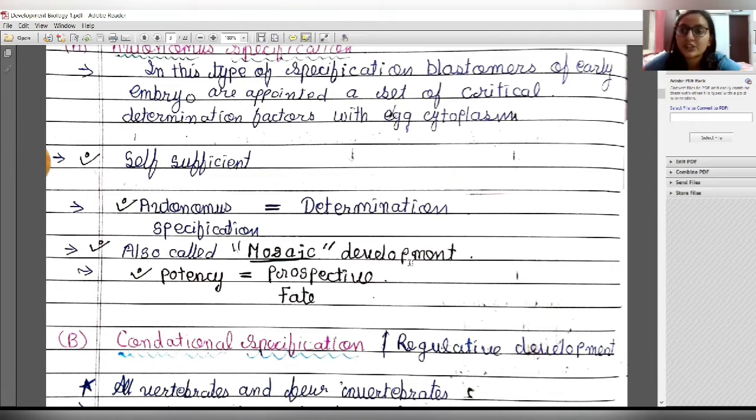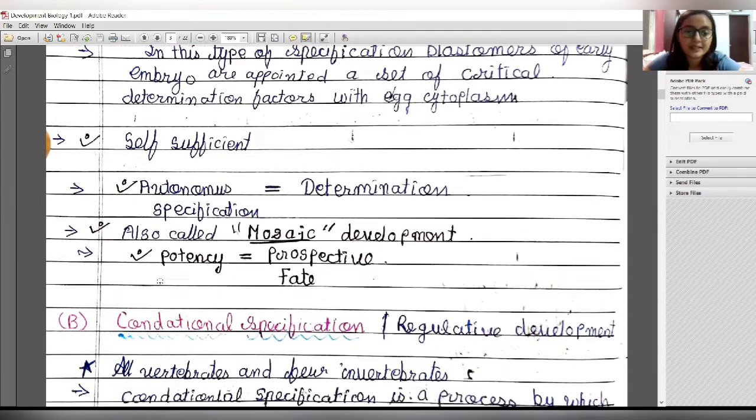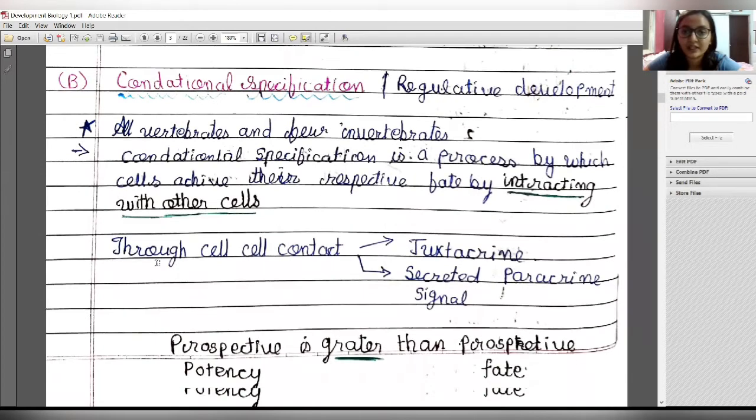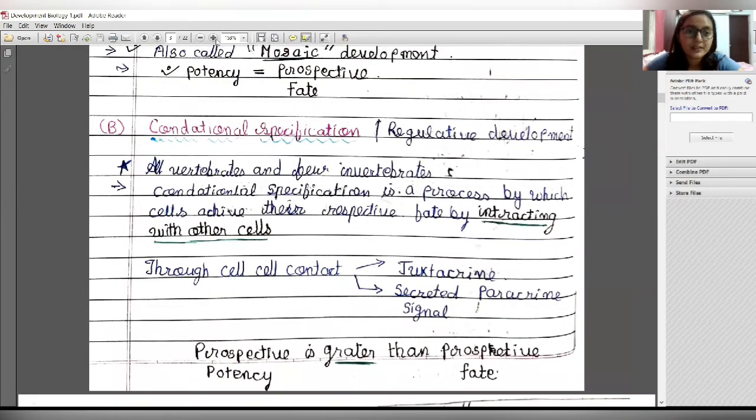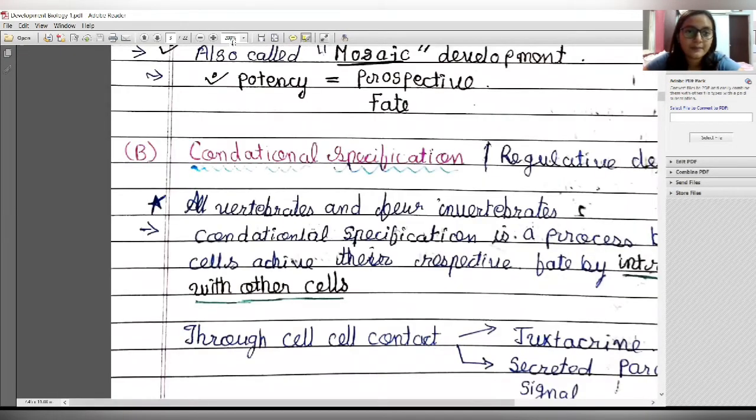Autonomous specification is also known as mosaic development, and here potency is equal to prospective fate. So potency, the ability of a cell to divide, is equal to its cell fate, right? The second is conditional specification.